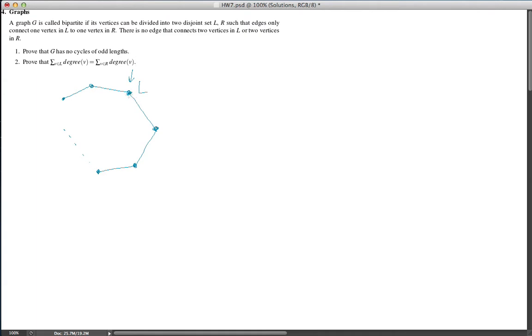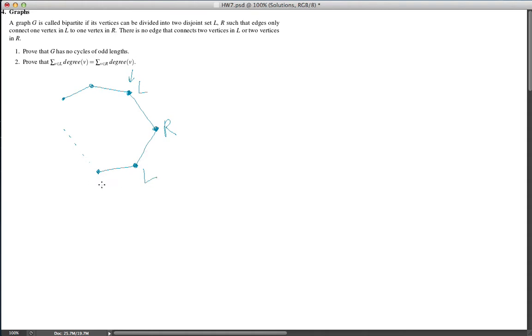Otherwise, you can just switch L and R or just repeat the same argument. Okay, so this vertex is in L. Now, what does that tell me about this vertex? Well, this vertex and this vertex are connected. So this vertex cannot be in L, so it has to be in R. Now that I know that this vertex is in R, this vertex has to be in L. Right? Because if it was in R, there would be an edge going from a vertex in R to a vertex in R. So this is in L.